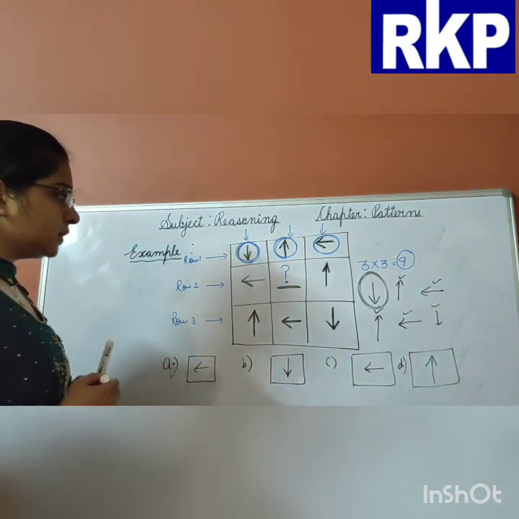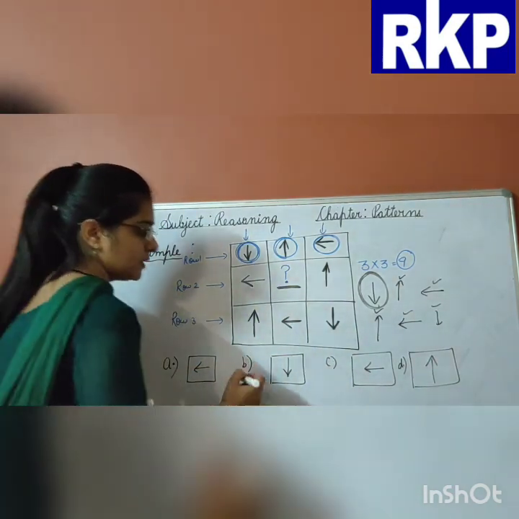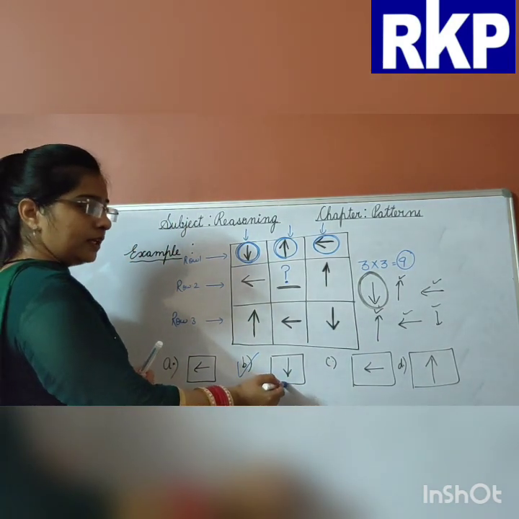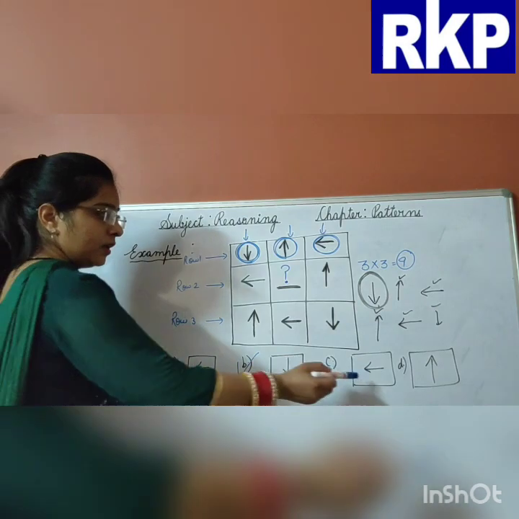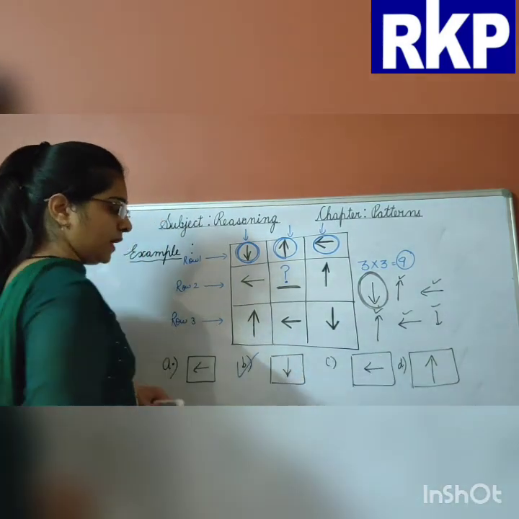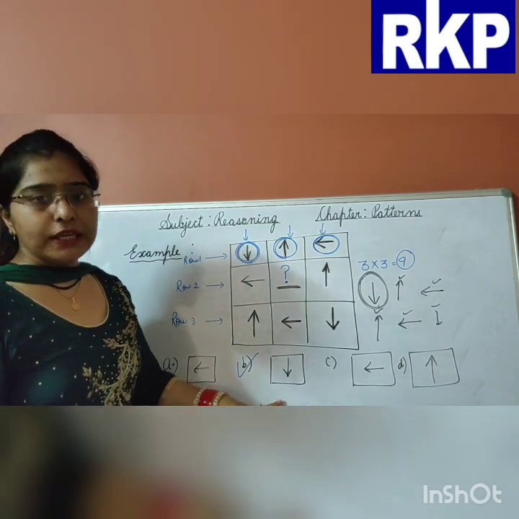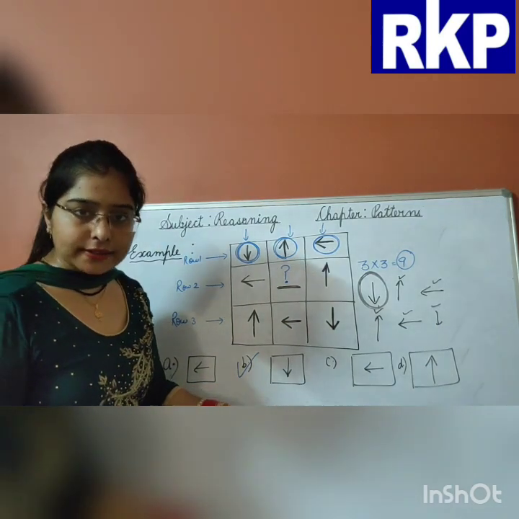So our option B is the correct answer because it is showing the arrow downside. It is showing left, it is also left, and it is upside, but it is showing downside. So which is the required option here? B option is the required answer.